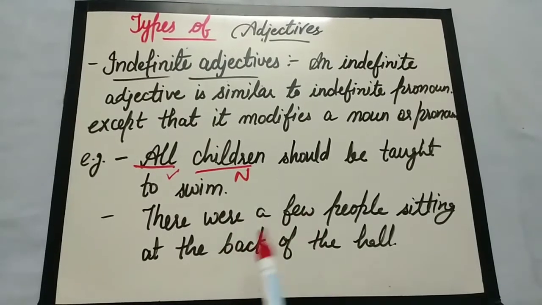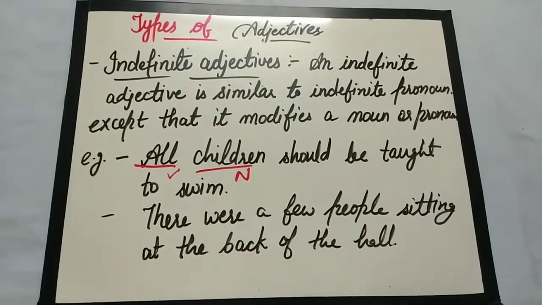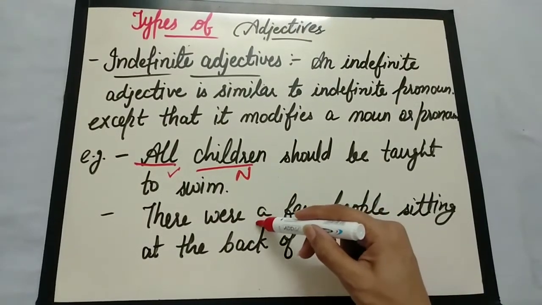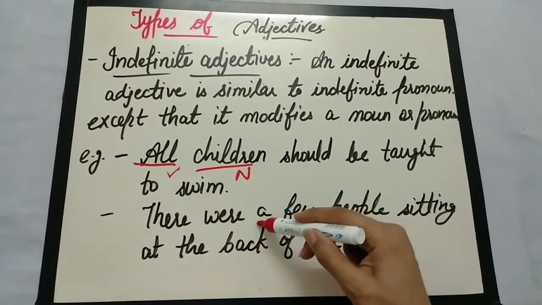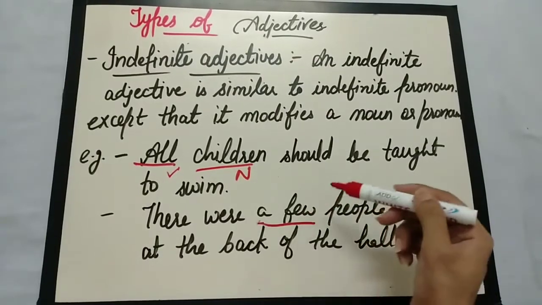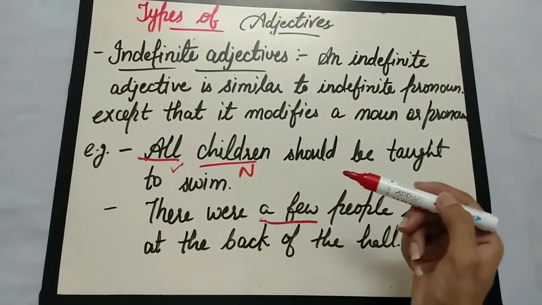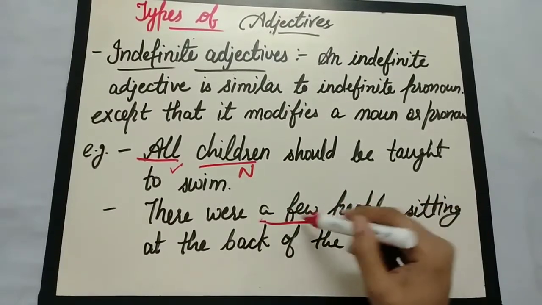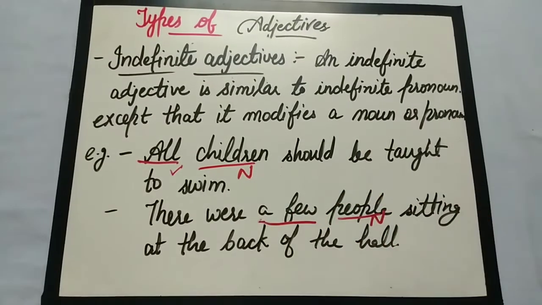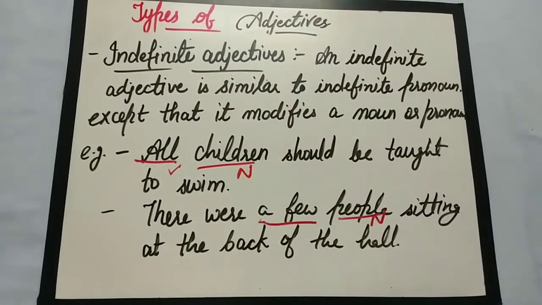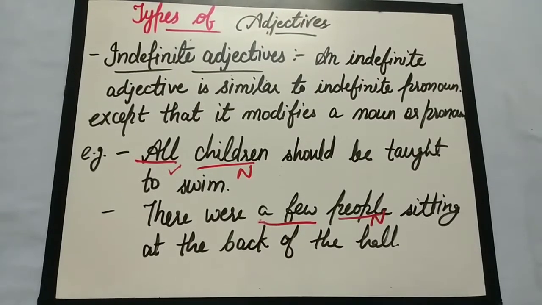And there were a few people at the back of the hall. So easily we can identify the indefinite word, a few, indefinite, about which is not showing the certainty. A few, it is uncertain, means we are not sure about it how many they were in number, but we are just here estimating that there were a few people. A few people, people is a noun, so this word is considered as indefinite adjective. So indefinite adjective describe or modifies a noun unspecifically, and they provide indefinite or unspecific information about the noun.